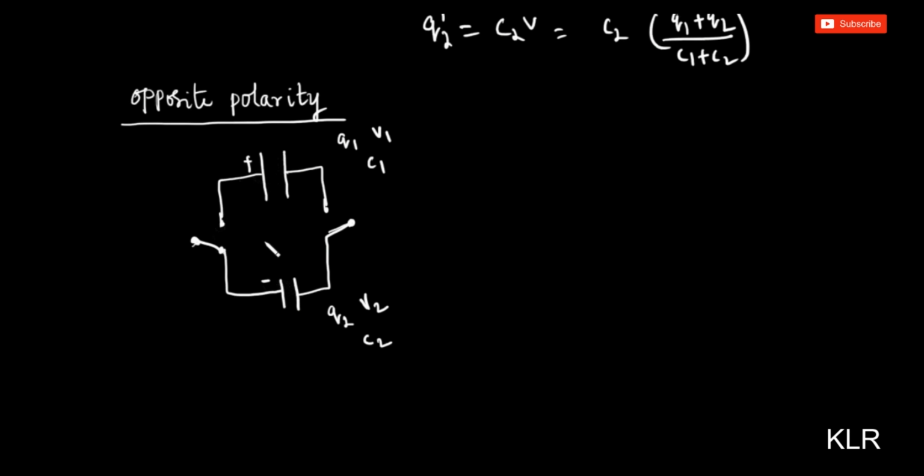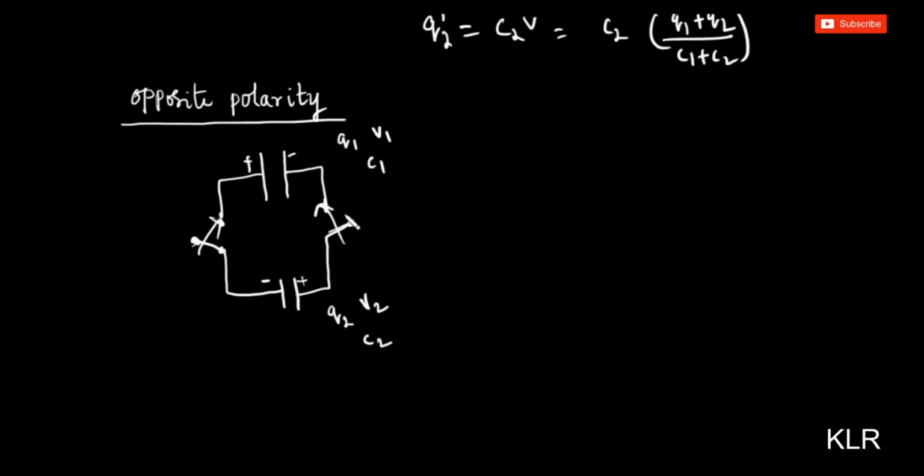Now when the positive terminal of one capacitor is connected to the negative terminal of the other, if I connect like this, then we say they are connected in opposite polarity.